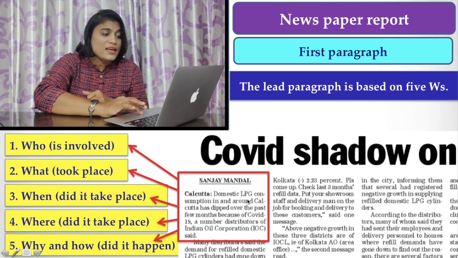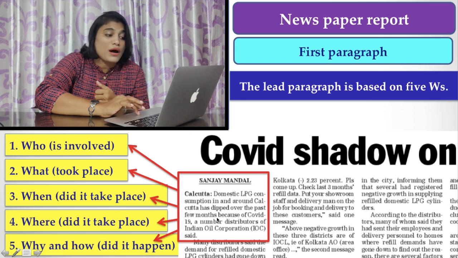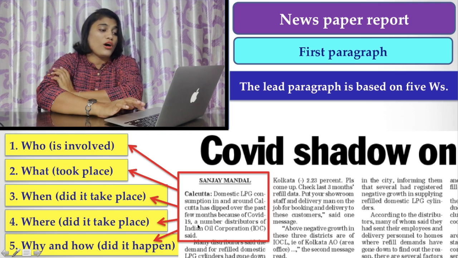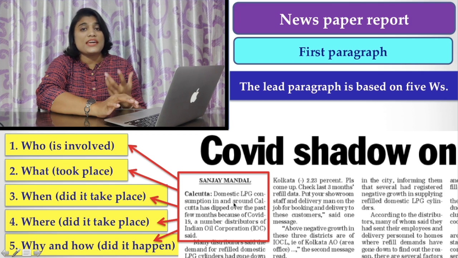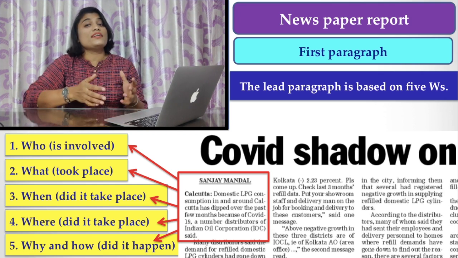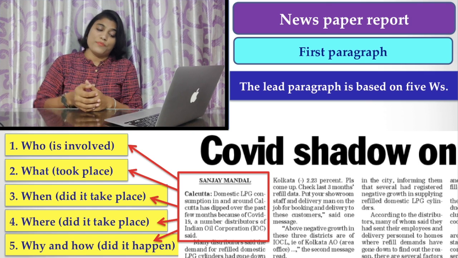Here, look: domestic LPG consumption around Calcutta has dipped over the past few months because of COVID-19, a number of distributors of Indian Oil Corporation said. So this is what you have to mention in the first paragraph, a concise and brief summary of what you are going to elaborate in the next part of your report.